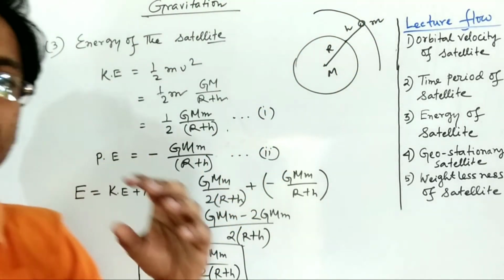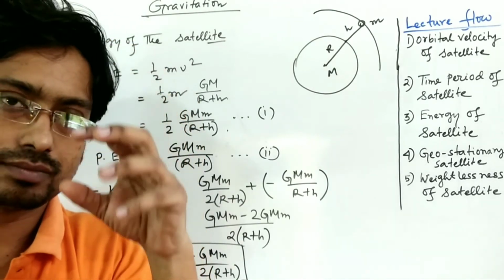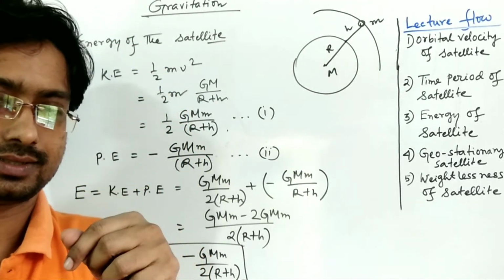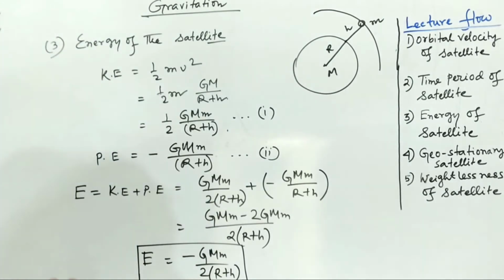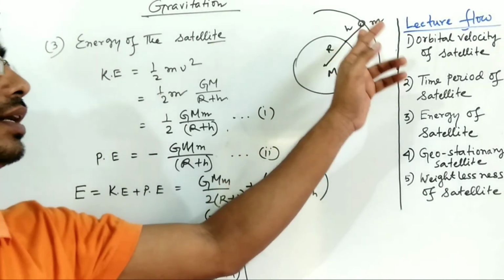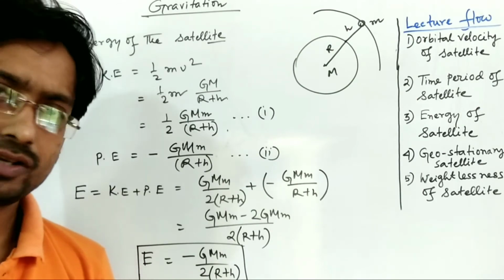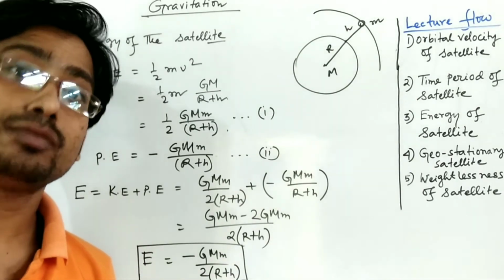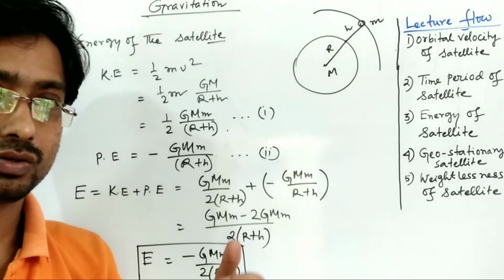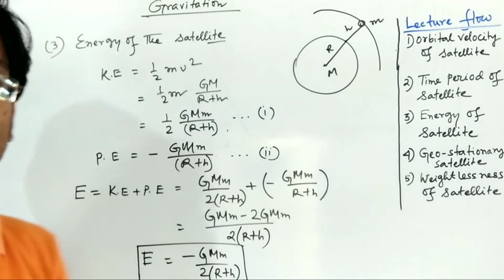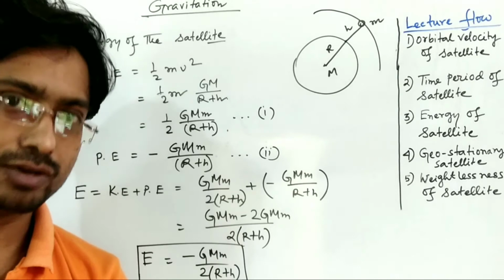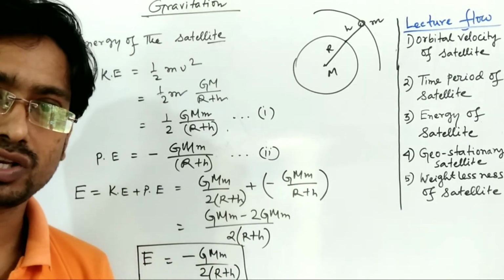A body always stays in a minimum potential energy condition, and that is fulfilled when it is near the Earth's surface, while the potential energy will be maximum, that is 0, at infinity. It is negative. You know which is smaller, a negative value or a 0 value? The negative value is smaller.